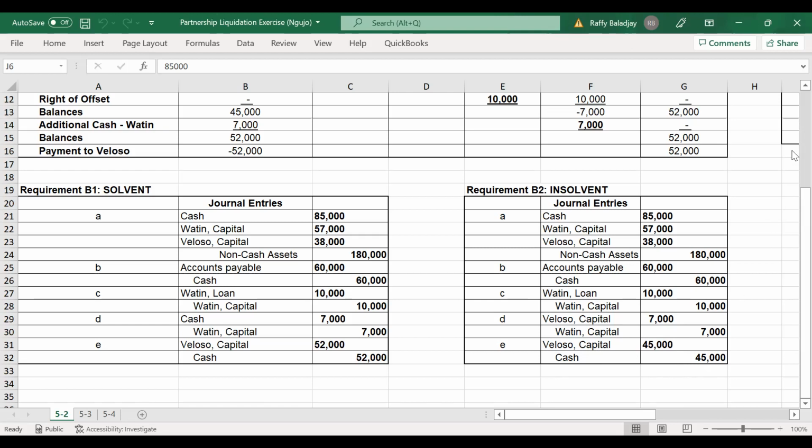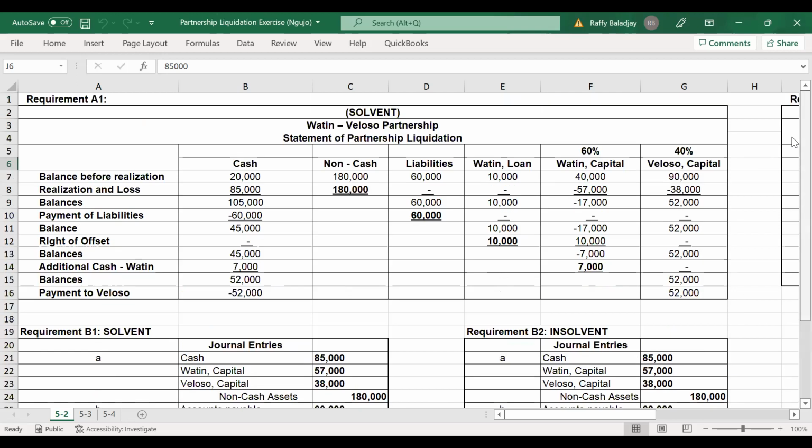Okay, so this is a sample exercise, problem 5-2, wherein one of the partners will have a deficient capital, and the assumptions are such as the partner is solvent and the partner is insolvent, as well as exercising the right of offset. Now we do have another example.